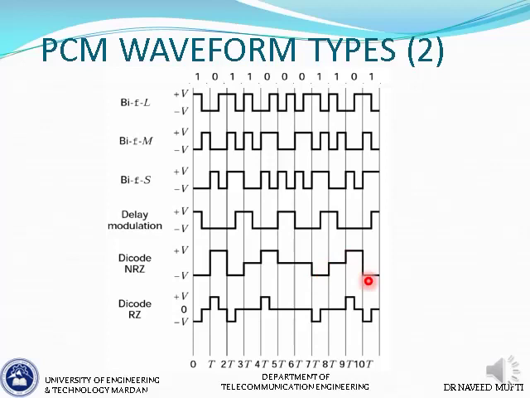And dicode return to 0 has the same logic, but it returns to 0 after half bit duration, if it is not 0 already. So as you can see, we started with this polarity, and after half time it goes to 0, and next bit is different, so a different polarity, and then after half time it goes to 0. Next bit is different, change of polarity, and then after half time it goes to 0. Next bit is same, remains at 0. Next bit is different, change polarity. After half time it goes to 0. Next bit same, 0. Next bit same, 0, and so on. So that is the principle of construction of dicode RZ.